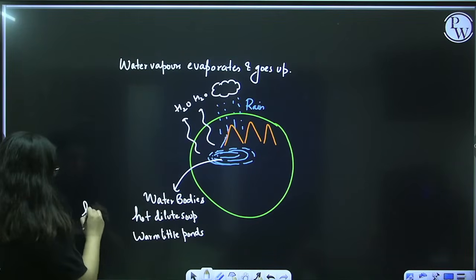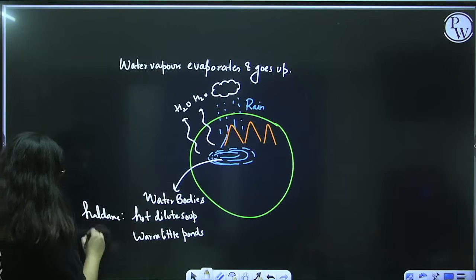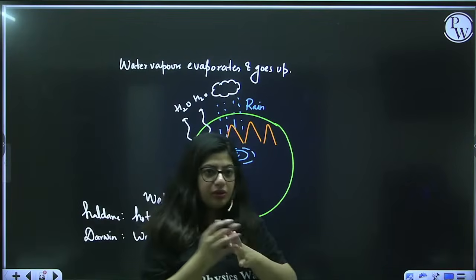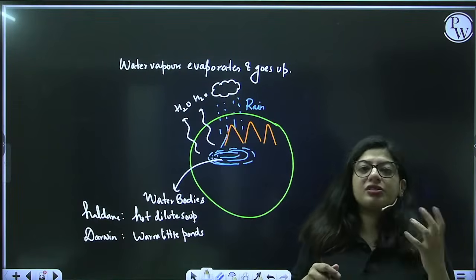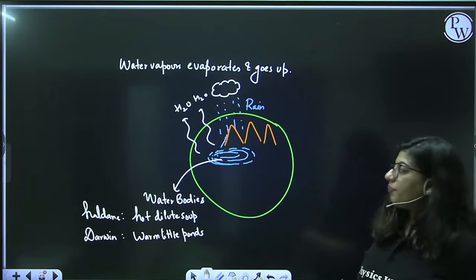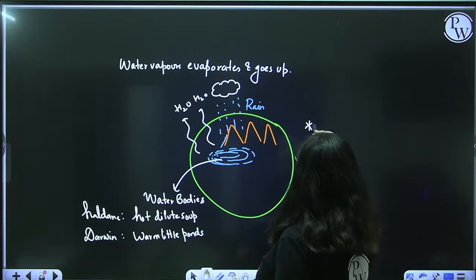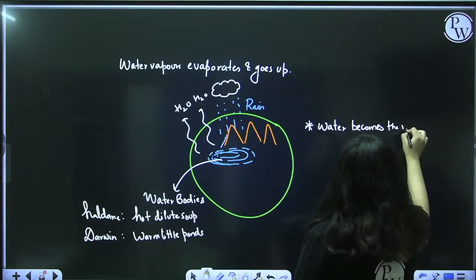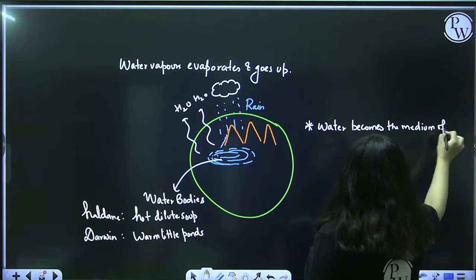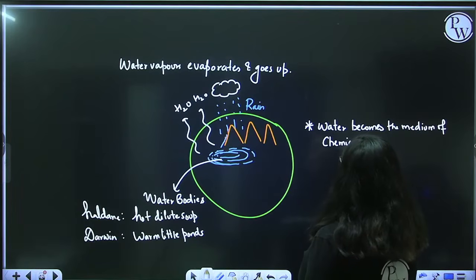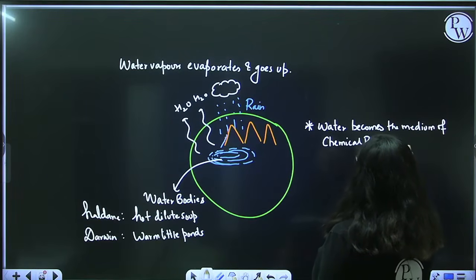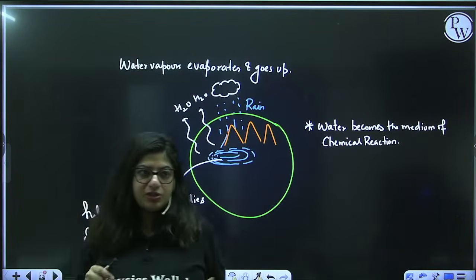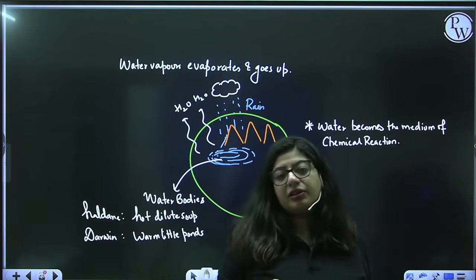Haldane called it hot dilute soup, and Darwin, yes, Darwin, how did Darwin come into frame? Because he also read this theory and accumulated a lot of data and called it warm little pond. Okay, so these water bodies become the medium of chemical reaction. So this is how we say our life originated in water. And then organisms, later on, left water and moved out and became terrestrial. So the primary organisms that were formed on planet Earth were aquatic.